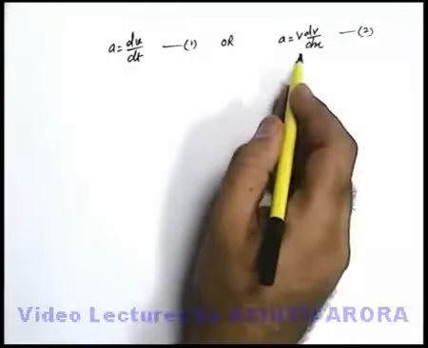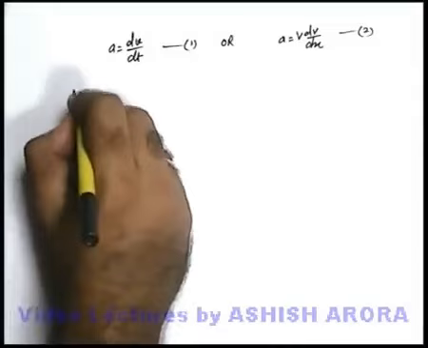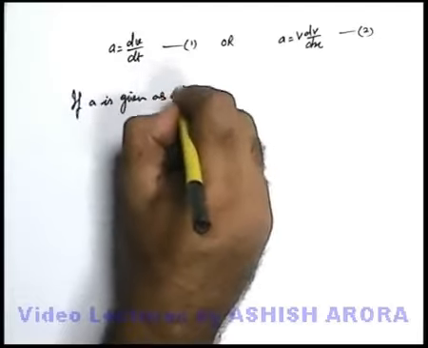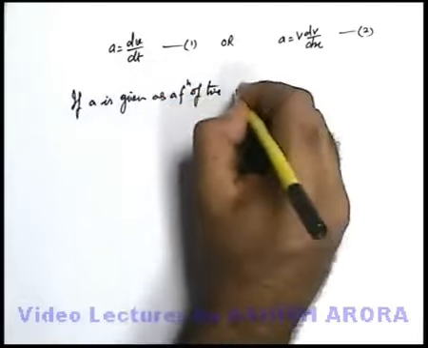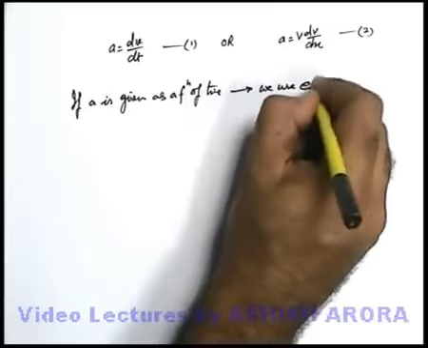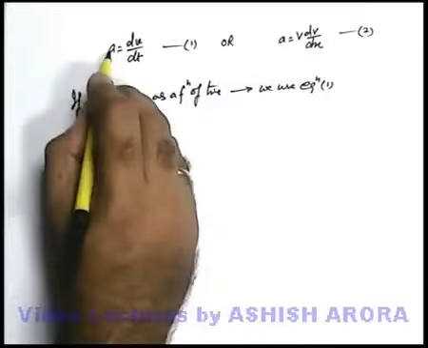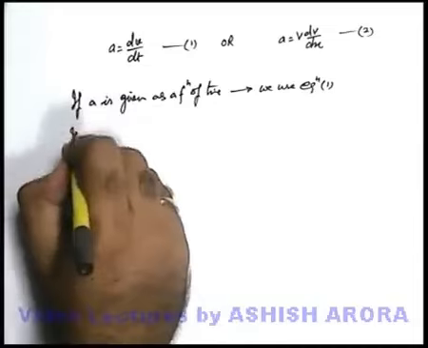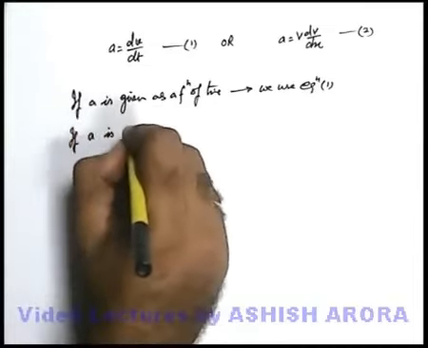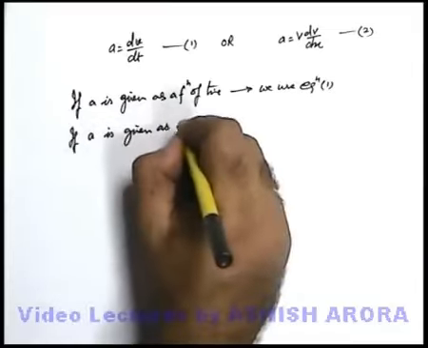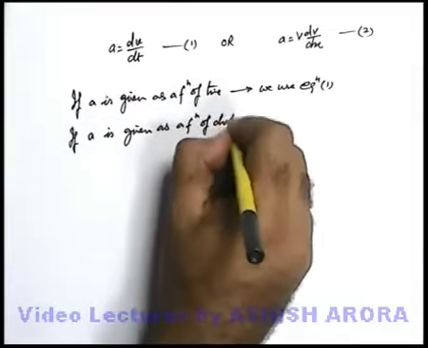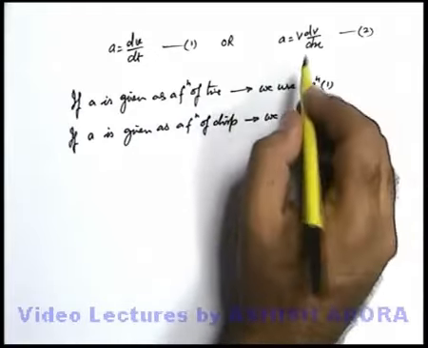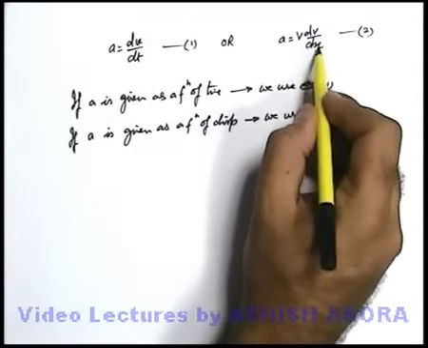Both equations have their own importance. If acceleration is given as a function of time, then we use equation 1, because here acceleration is expressed in terms of velocity as well as time. Sometimes in problems, if a is given as a function of displacement, then obviously we use equation 2, because in equation 2 acceleration is expressed in terms of velocity as well as displacement.